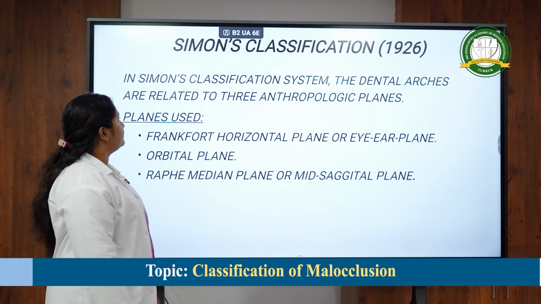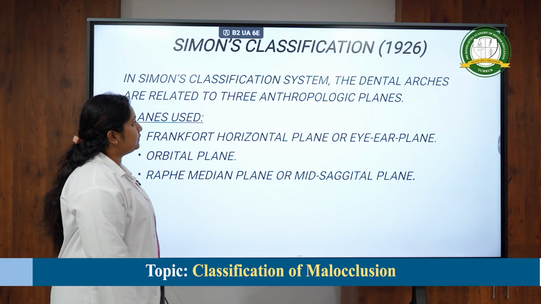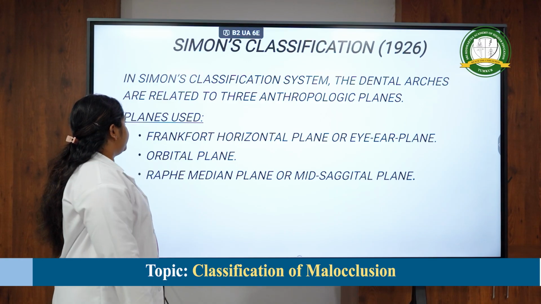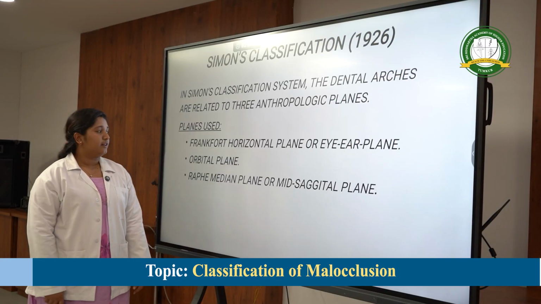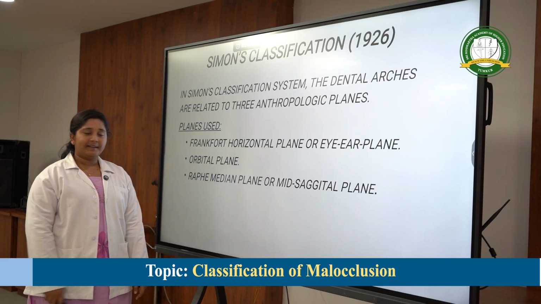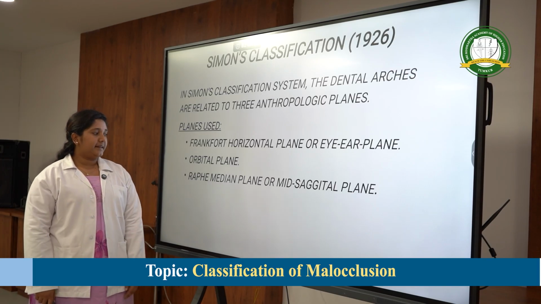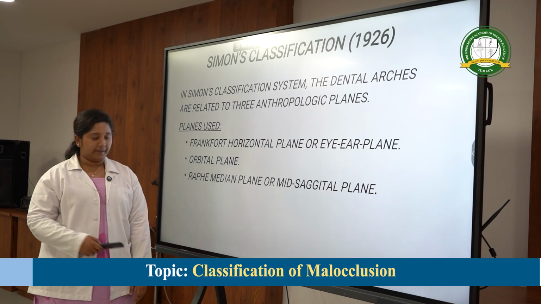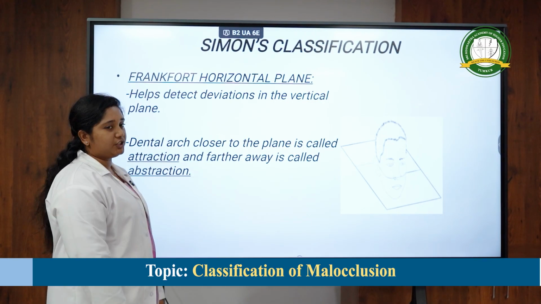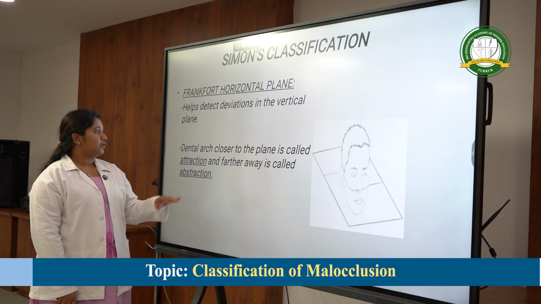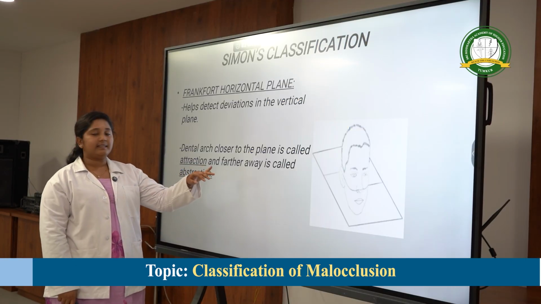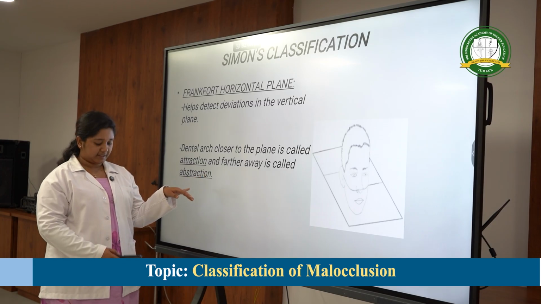Simon's classification. In Simon's classification system, the dental arches are related to 3 anthropologic planes. The planes used are the Frankfurt horizontal plane, also known as the eye and ear plane, the orbital plane, and the median raphe plane or mid-sagittal plane. The Frankfurt horizontal plane helps to detect deviations in the vertical plane. A dental arch closer to this plane is called attraction, and moving further away is called abstraction.